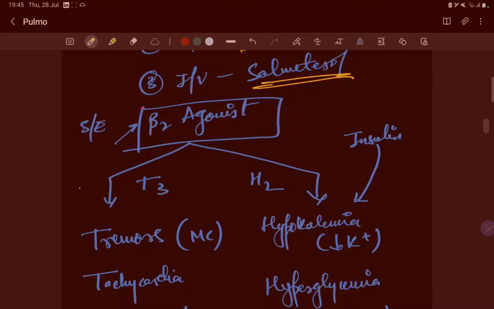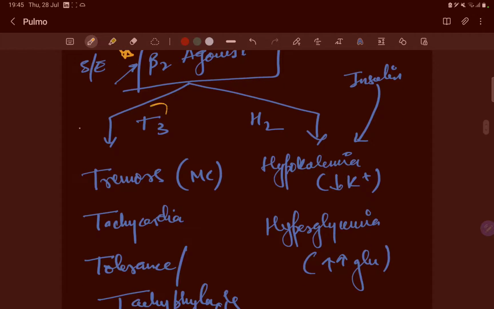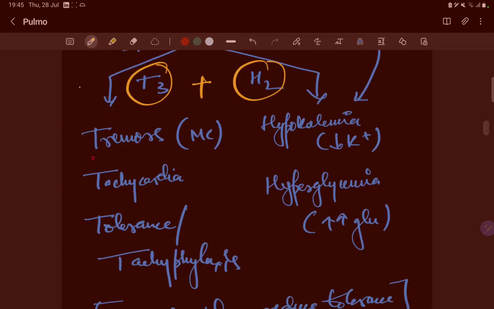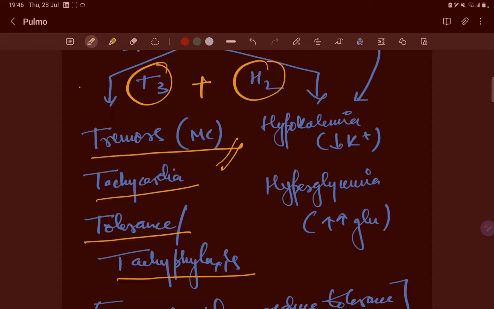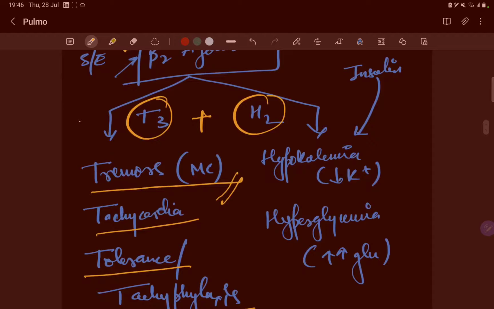Okay, side effect of beta-2 agonist is very important. Now you can learn this by the mnemonic T3 and H2. Okay, so there are tremors, this is the most common side effect, tachycardia, tolerance, or tachyphylaxis. So this is the side effect of beta-2 agonist. And in H2 we have the side effects of hypokalemia and hyperglycemia. So there is decrease in the potassium and there is increase in the glucose.